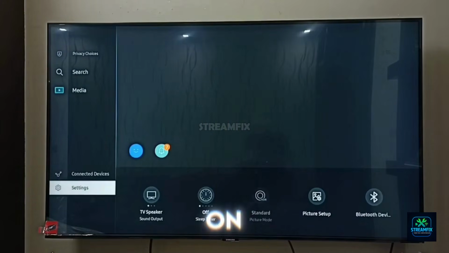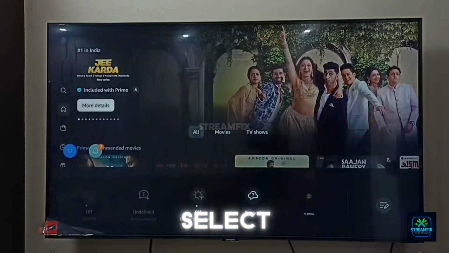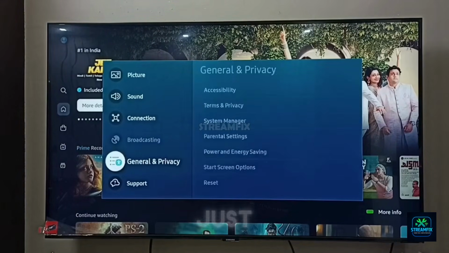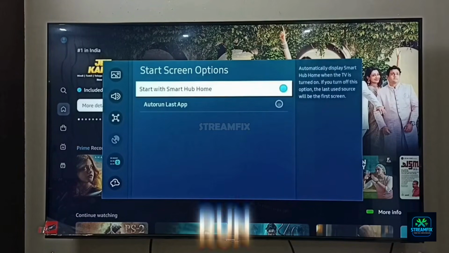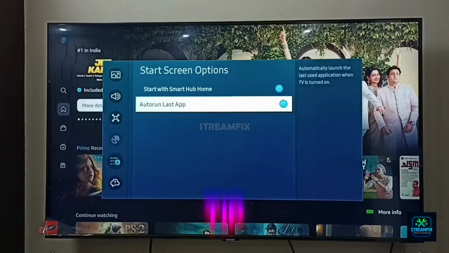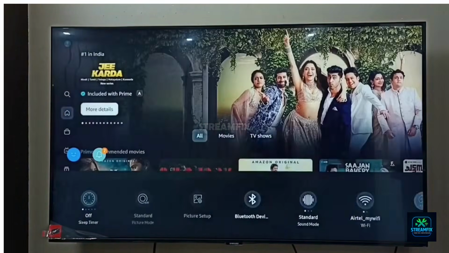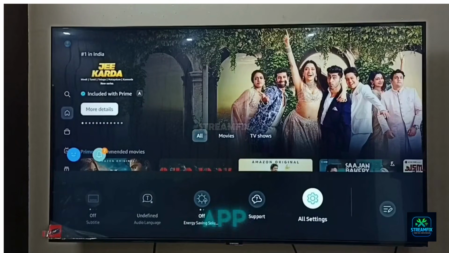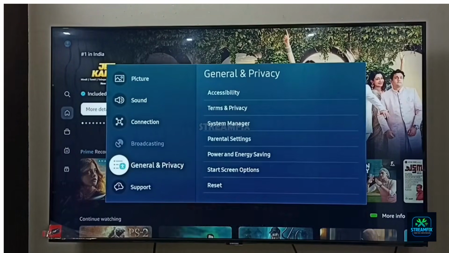Press the Home button on your remote, navigate to Settings, then All Settings, select General and Privacy, or just General on older models. Choose Smart Features, find Autorun Samsung TV Plus and toggle it off. Pro tip, also toggle off Auto-run Last App if you want the TV to boot to the home screen instead of the last active channel.